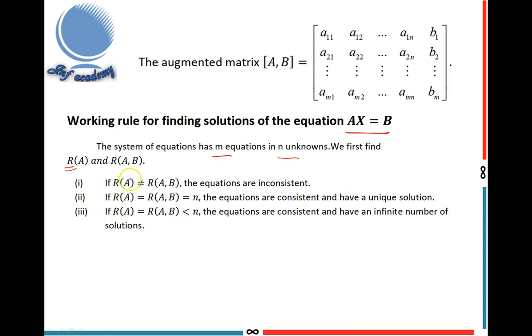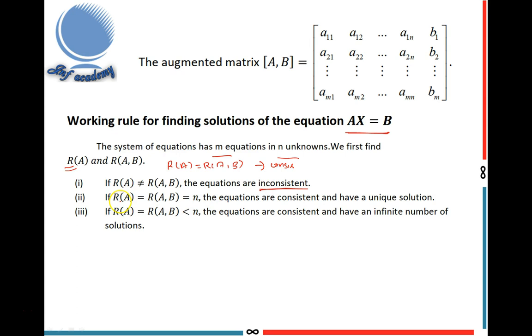First one: if rank of A is not equal to rank of (A, B), the equations are inconsistent. Inconsistent means it has no solution. If rank of A equals rank of (A, B), then only it has a solution, that means consistent. Otherwise, if R of A is not equal to R of (A, B), the equations are inconsistent.